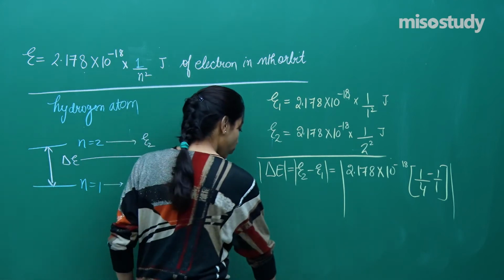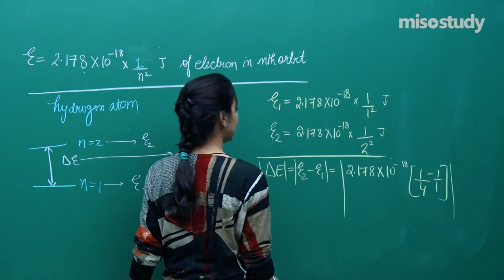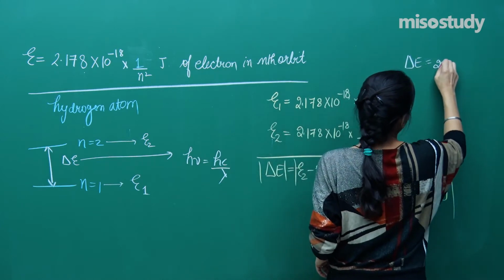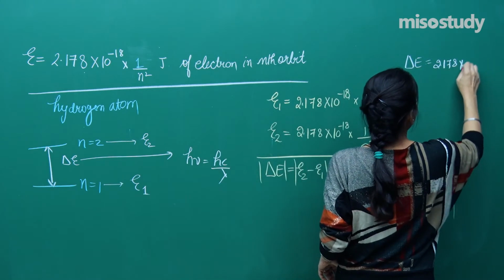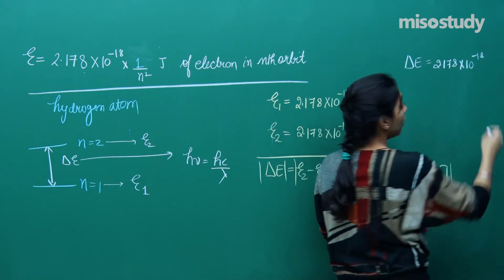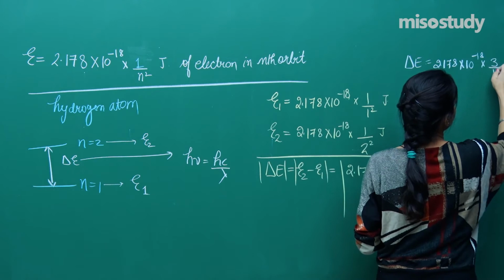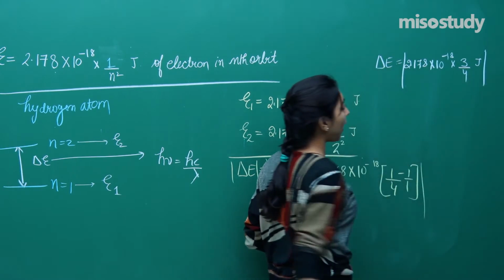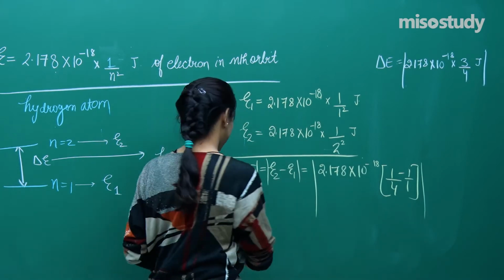So now if you solve it, you will finally get delta E is equal to 2.178 into 10 raised to the power minus 18 into 1 minus 4 is 3 by 4 joules. So this is the magnitude of energy I have taken, fine.